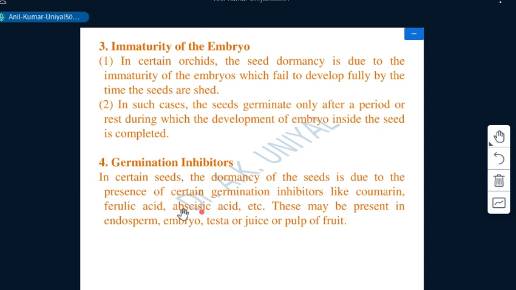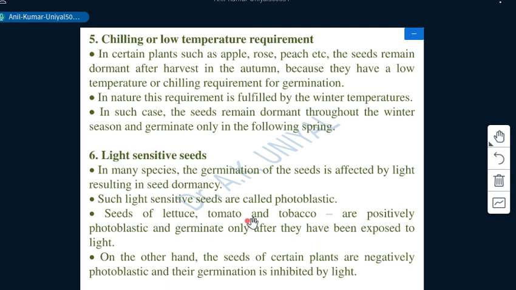As I said, in certain seeds the dormancy is due to the presence of germination inhibitors like coumarin, ferulic acid, abscisic acid, etc. These may be present in the endosperm, embryo, testa, or even the juices or pulp of the fruit, or they could restrict the entry of oxygen and moisture into the seed, or it could be the type of physiological dormancy again.